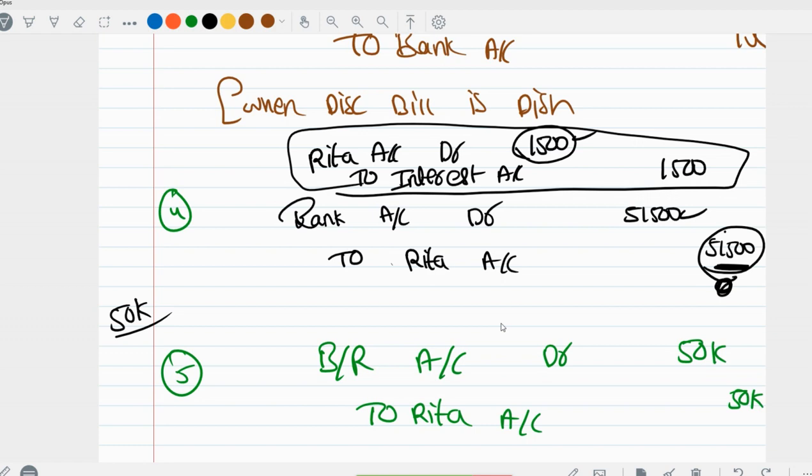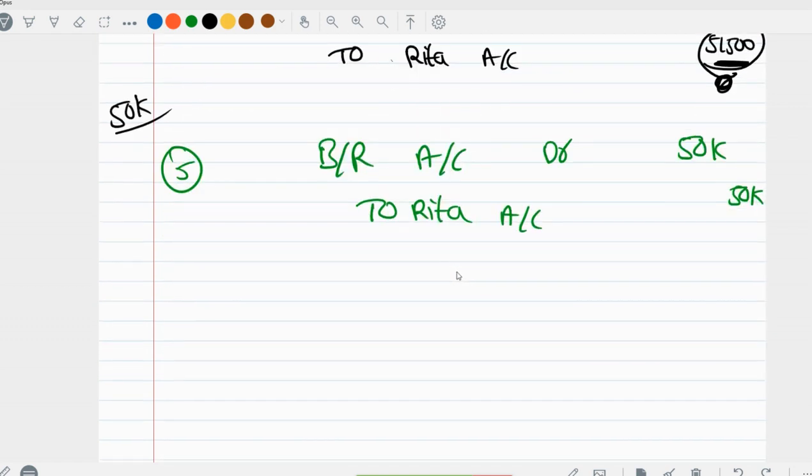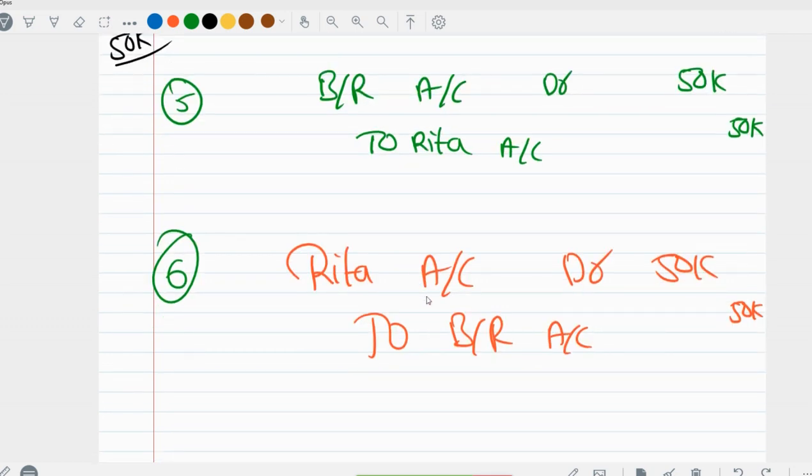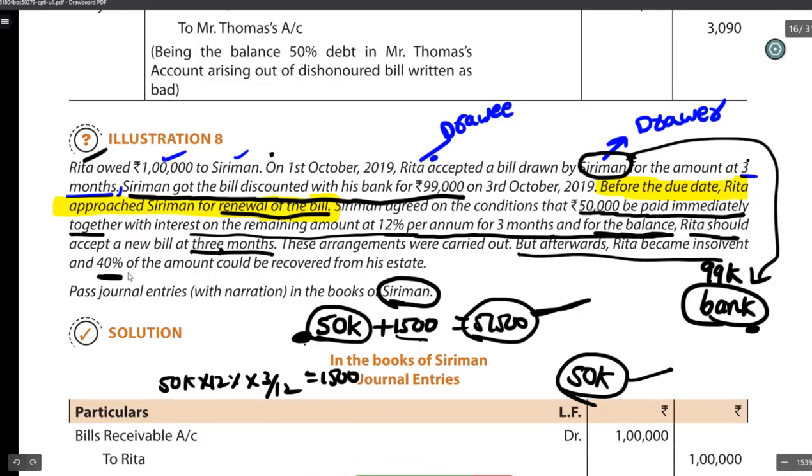Okay. Then again she became insolvent. So whenever she became insolvent, obviously she could not pay. So the bill will become dishonored. She will become my debtor again. So that's why I can make her a bad debtor. To bills receivable account 50,000. So I can recover only 40%. That's what they have given in the question.